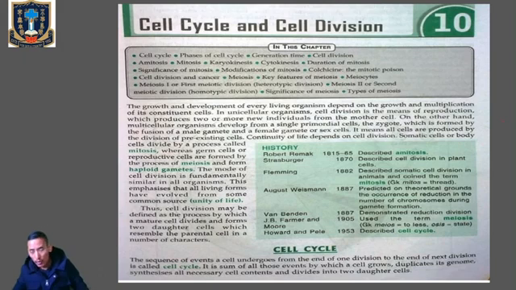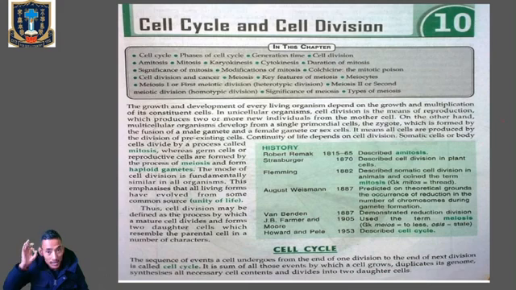So what is cell division? Cell division can be defined as the process by which a mature cell divides and forms two daughter cells, which resemble the parental cell in a number of characters.